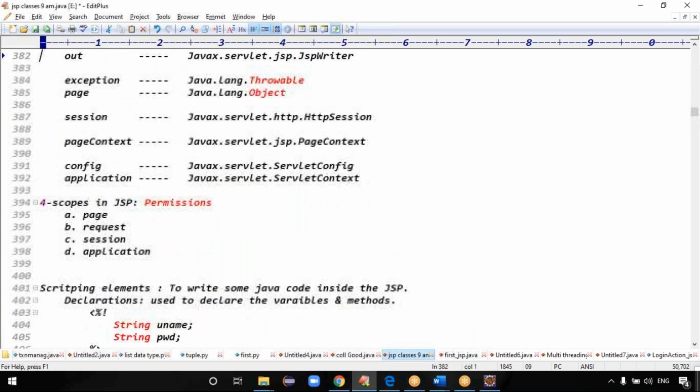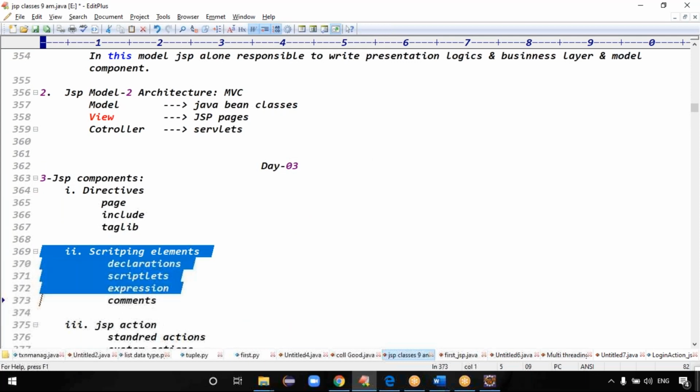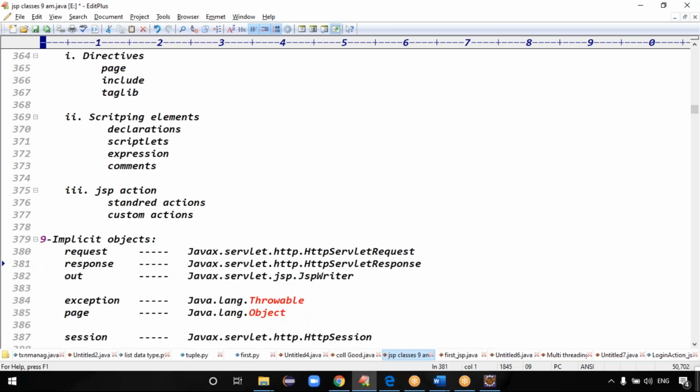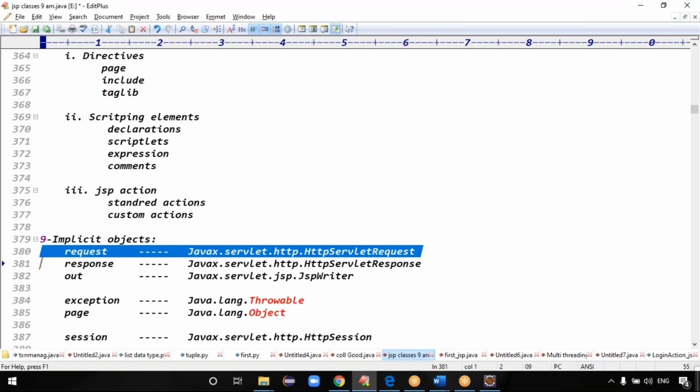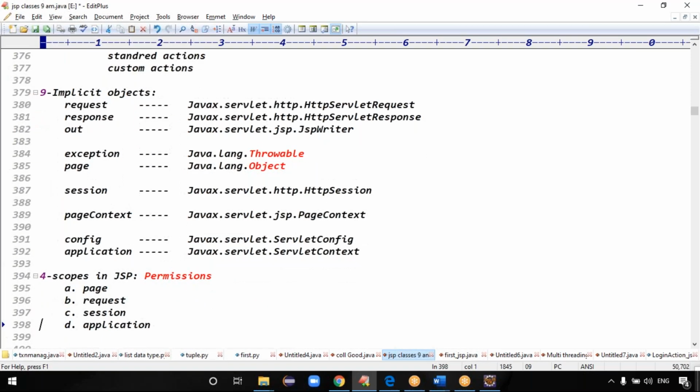Guys, in this session today, what points have we done out of these components? I think we got the clarity about all scripting elements today itself. And implicit objects, what we are using is the request object and the out object. Request object means read the data. Out object means print the data, right? Two implicit objects, we got the clarity, right?